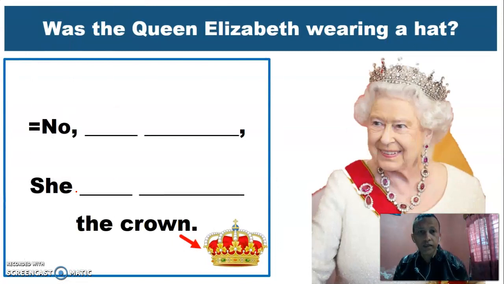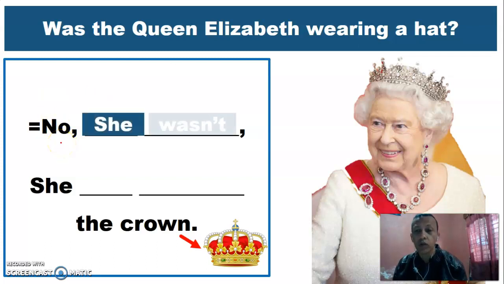Was the Queen Elizabeth wearing a hat? Look, she's not wearing a hat. She wasn't wearing a hat. So, was the Queen Elizabeth wearing a hat? ¿Recuerdan el verbo wear? Wearing. Usar, llevar puesto. Wearing a hat. ¿Llevaba la reina Elizabeth puesto un sombrero?